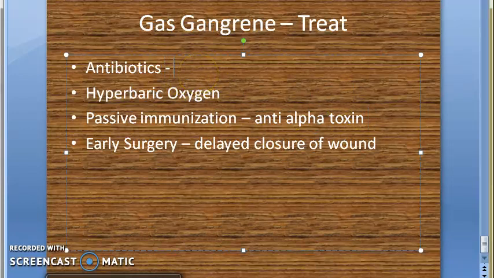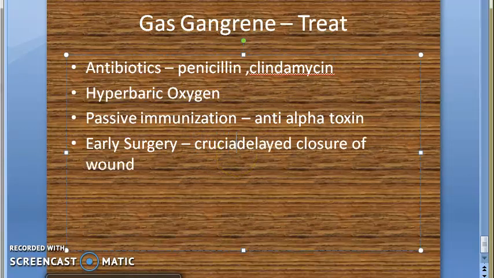Did I tell you the names? Antibiotics you can give penicillin, clindamycin, okay. Then you can do early surgery. It is a crucial step, okay, a crucial step in management of gas gangrene.